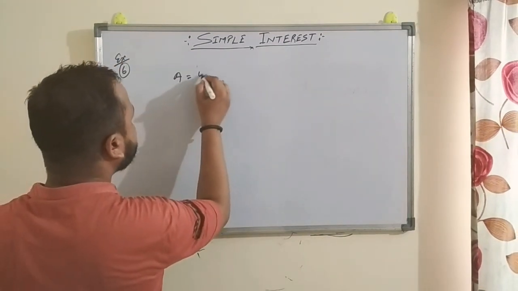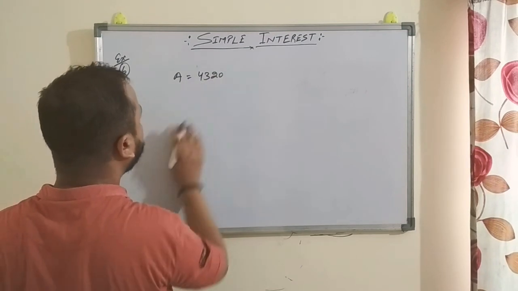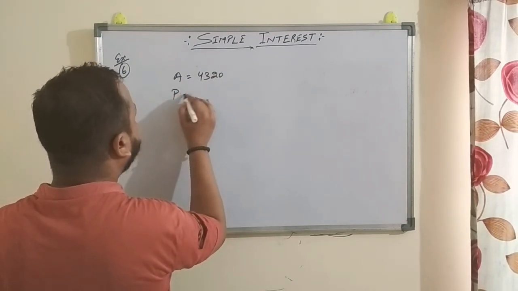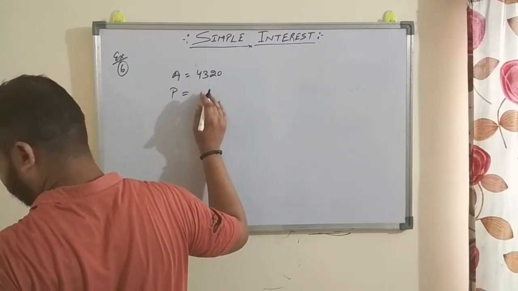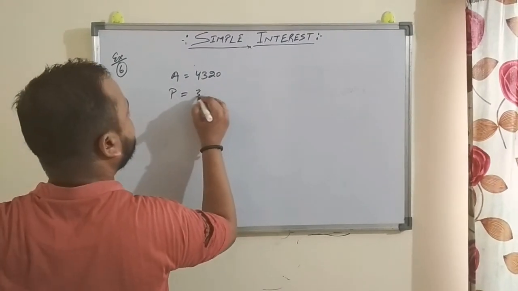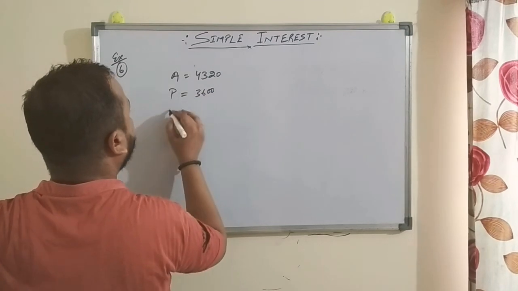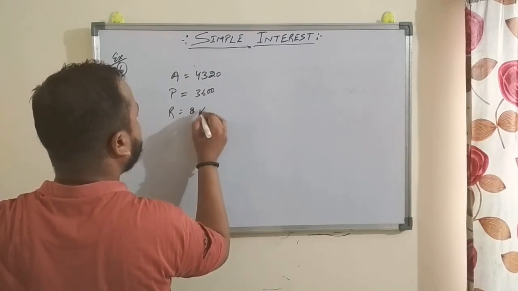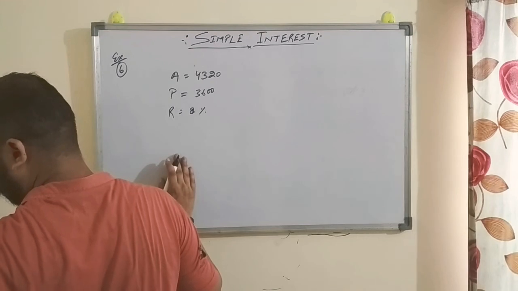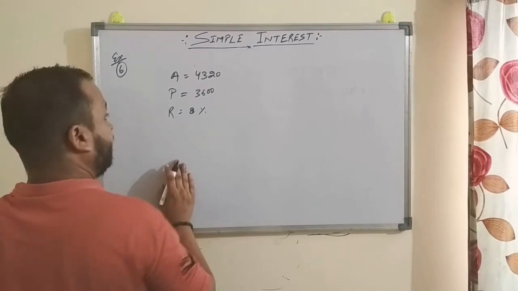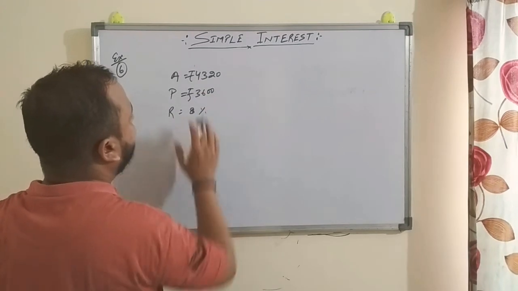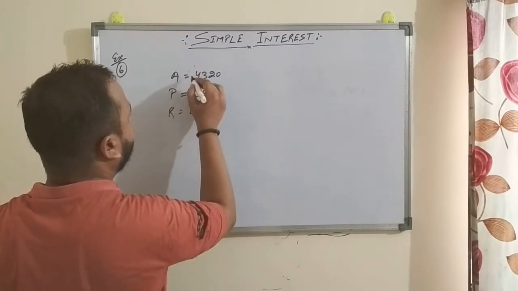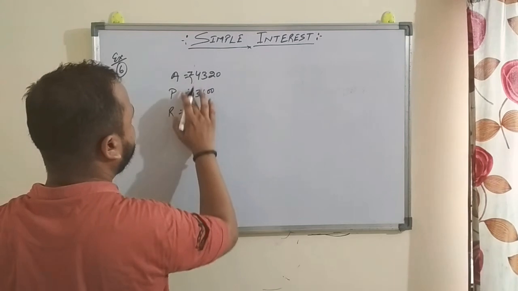So first, by the same way, for example number 6, amount is given as 4,320, P is given as 3,600, and R is given as 8% per annum. This is not a pound sign, this is the rupee sign, right?